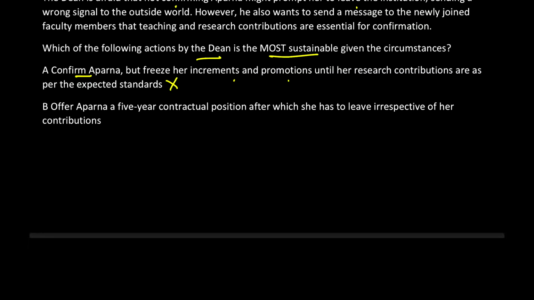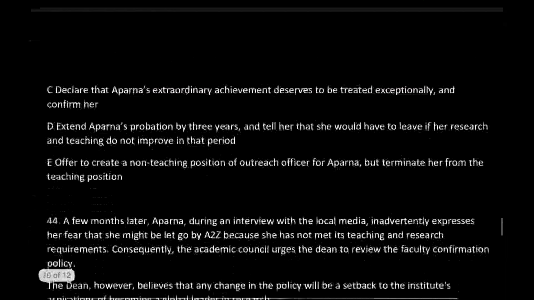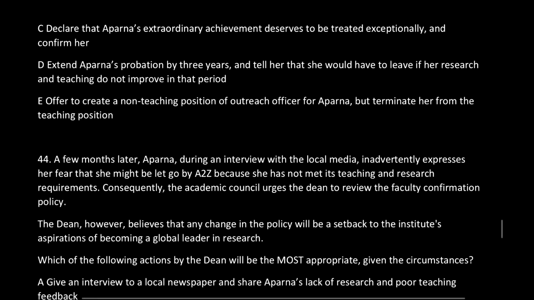Option B, offering her a 5-year contractual position and then she'll have to leave irrespective of her contributions, is again a bad thing to do. At the same time, option C is declare that her extraordinary achievement deserves extraordinary treatment. Well, this is the escapist formula, and we will not use the escapist formula here. So option C is also wrong.